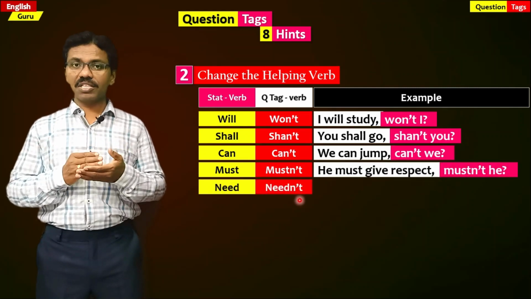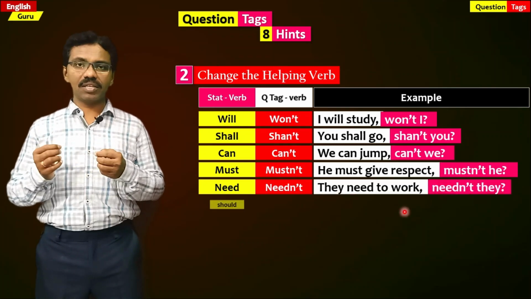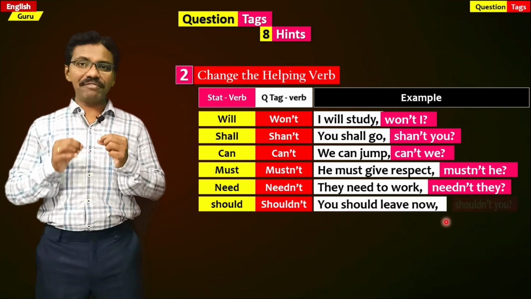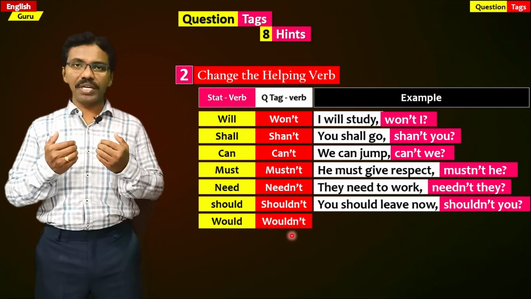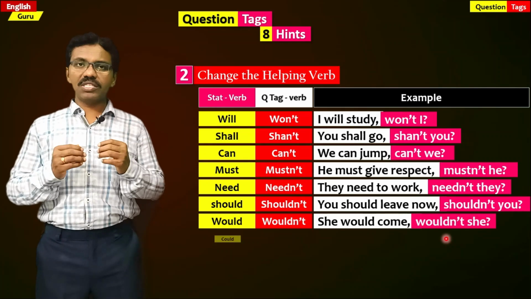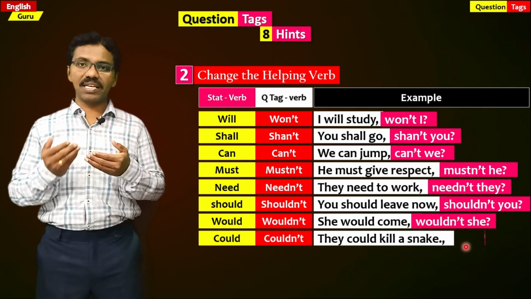If need is given in the statement, it becomes needn't. They need to work, needn't they? If should is given in the statement, it becomes shouldn't. You should leave now, shouldn't you? If would is given in the statement, it becomes wouldn't in the question tag. She would come, wouldn't she? If could is given in the statement, it becomes couldn't in the question tag. They could kill a snake, couldn't they?